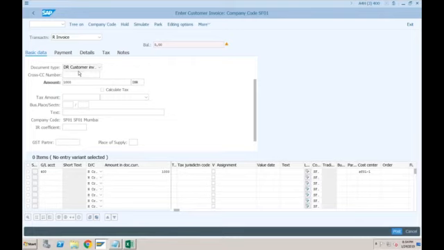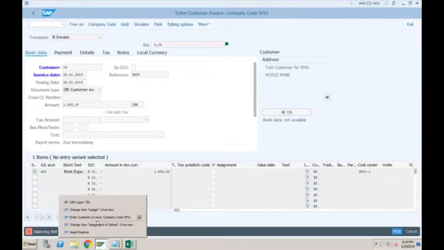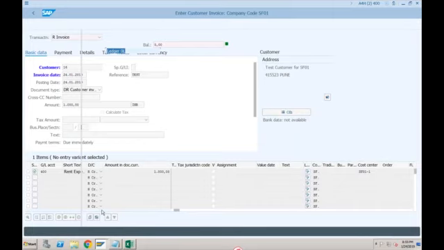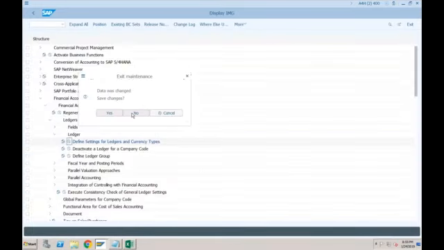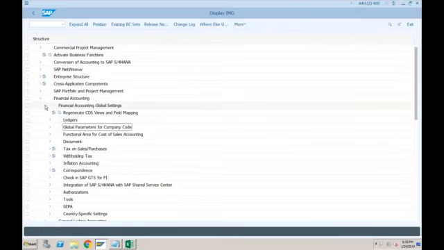Post. Now there is another error. System is not able to derive the profit center, and in document splitting somebody has made profit center mandatory. So what we can do is go to the document splitting configuration and deactivate that configuration from there, or even a simple thing is just go and deactivate document splitting in your company code if you are getting this kind of issue. Okay, but only in the test system. In the production system, don't do this at all.